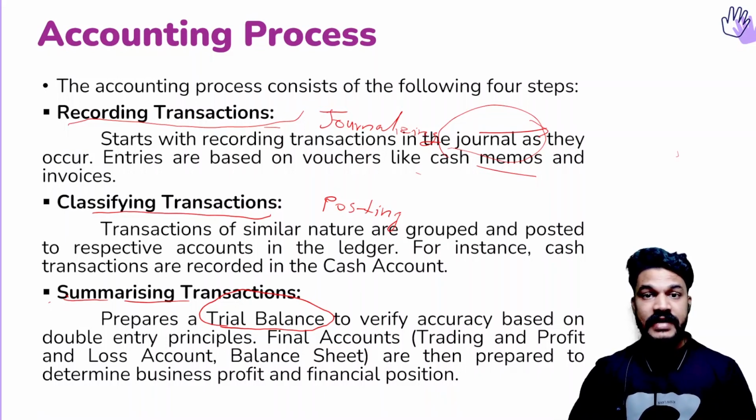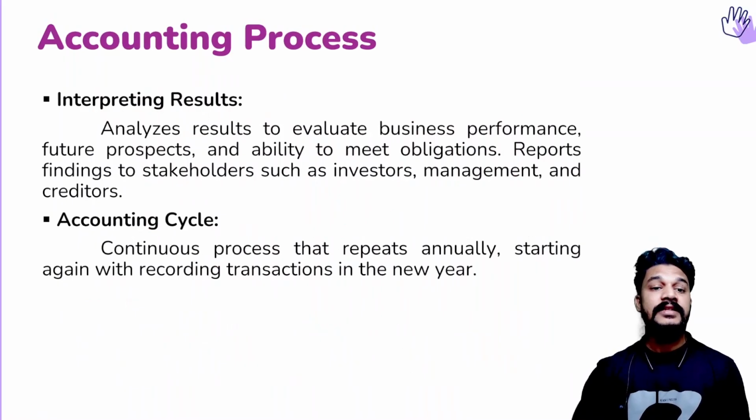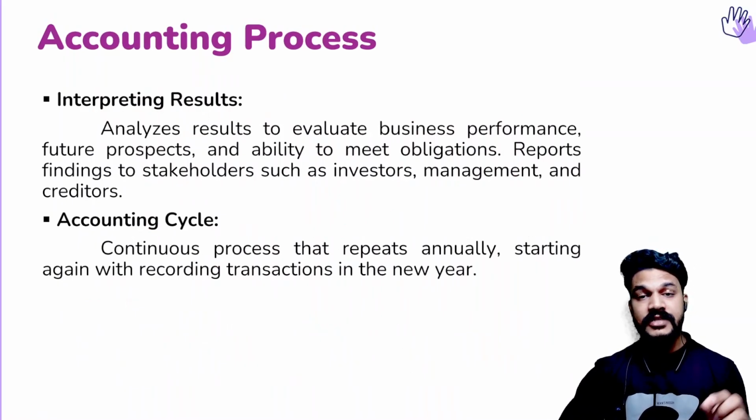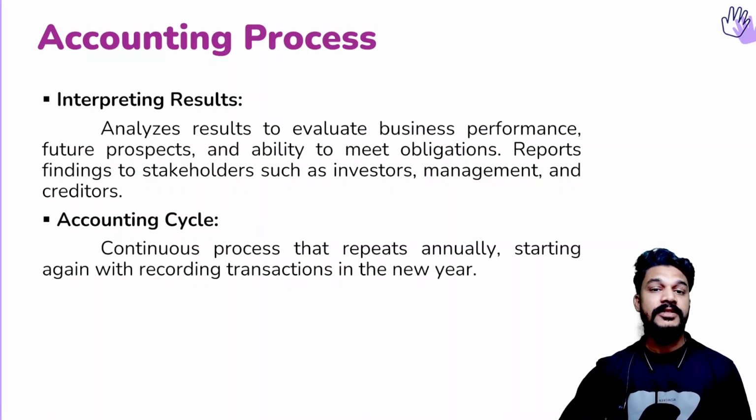So the ledgers that we are summarizing in trading and profit and loss account and balance sheet is known as the third function, summarizing. So once we summarize, we'll be having this trading and profit and loss, where we can see the profit, and the balance sheet as well. The balance sheet will be showing the net worth of the business. That means the total assets and liabilities.